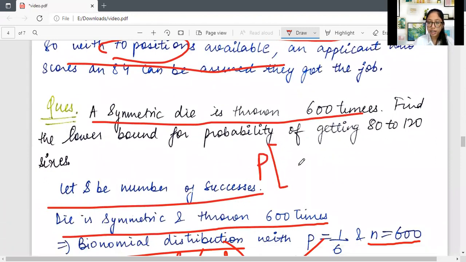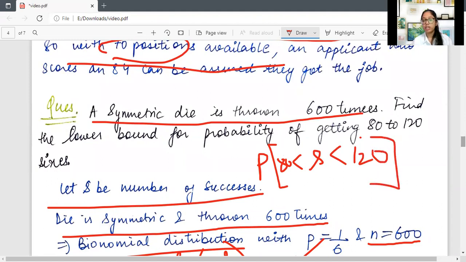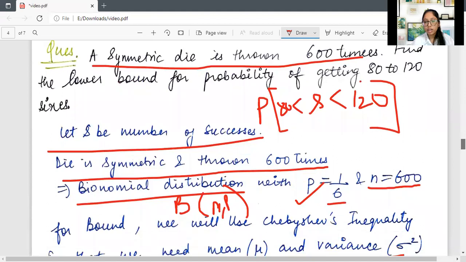Now coming back to the question, what they're asking is the probability that the number of successes X will lie between 80 and 120.